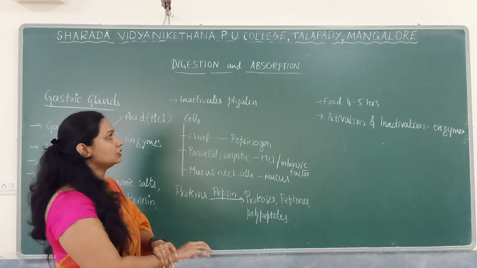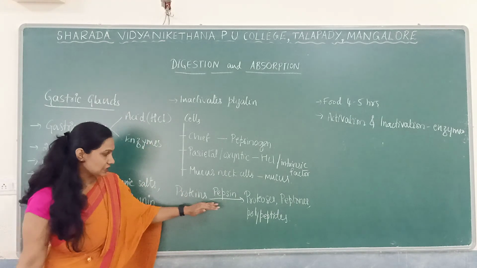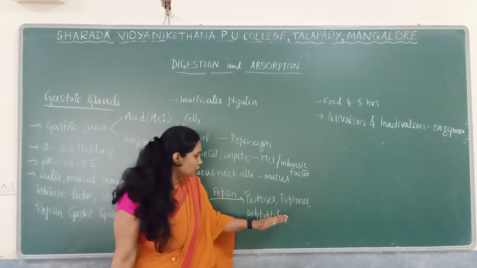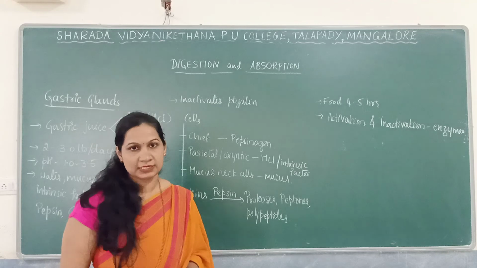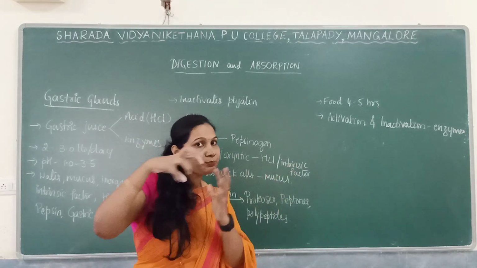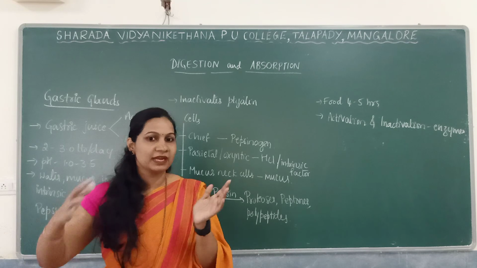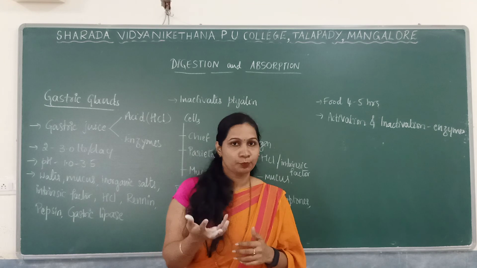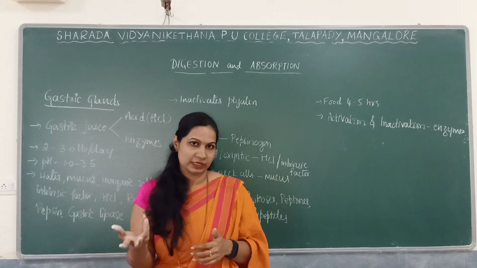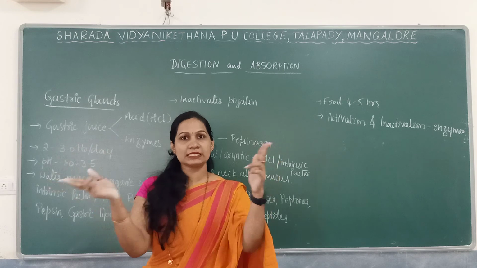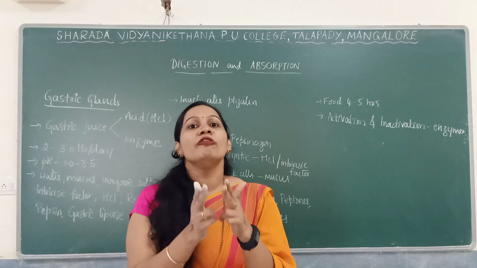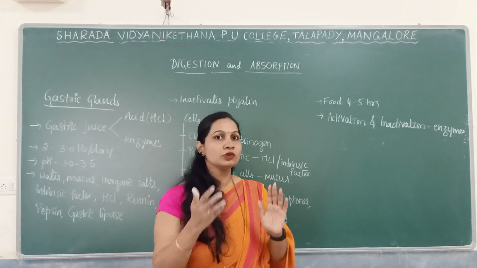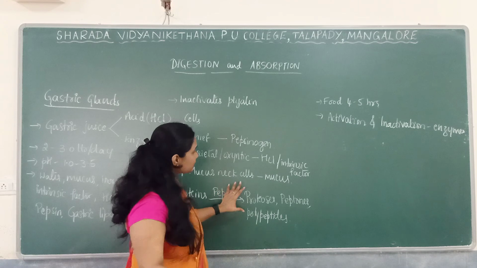So how does the action take place? Here, proteins in the presence of pepsin are converted into proteoses, peptones as well as polypeptides. Okay, so these are simpler forms of proteins. As you know, protein is nothing but a heteropolymer mainly consisting of amino acids. There are different kinds of amino acids. They are joined by peptide bonds, forming a polypeptide. They will undergo coiling and form the protein. So they will be simplified.